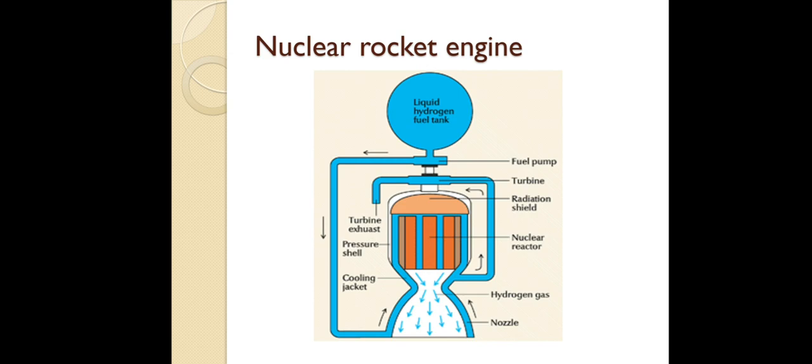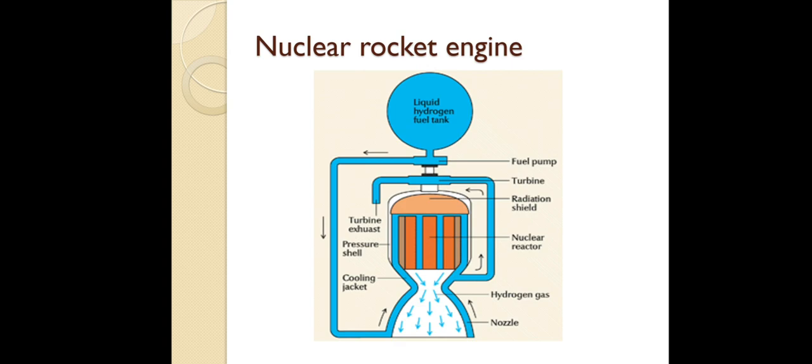And here what will happen is, from the fuel pump we pass the liquid hydrogen through all the nozzle walls. Why do we pass it through the nozzle wall? It acts as a coolant. Then it gets into the nuclear reactor, where we initiate the nuclear reaction. Due to the reaction, a large amount of heat energy is liberated. When the liquid hydrogen passes through it, it absorbs the heat, then gets vaporized and becomes steam.